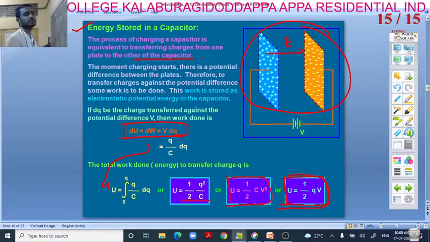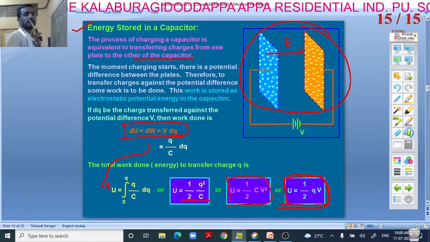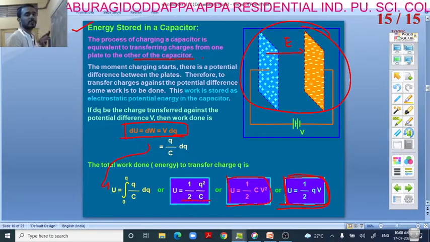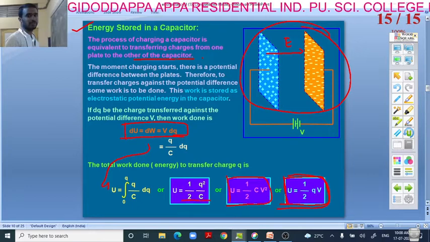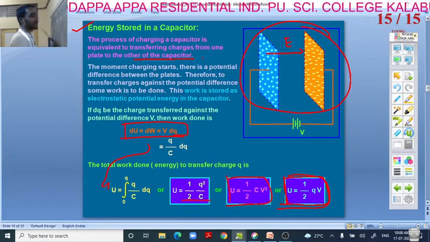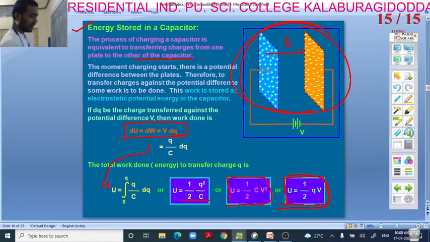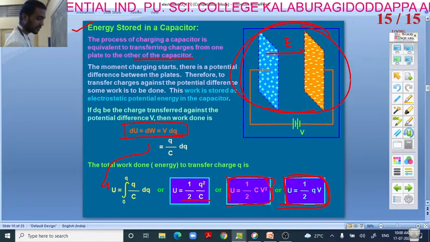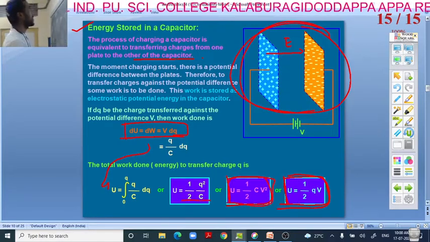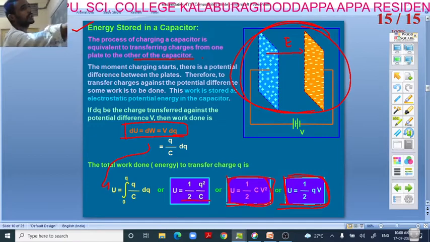What we have discussed previously: capacitance of a single capacitor, and for grouping of capacitors we have done. Now, energy stored in a capacitor. This is a single capacitor, and this is the formula to find the energy stored in this capacitor, right?